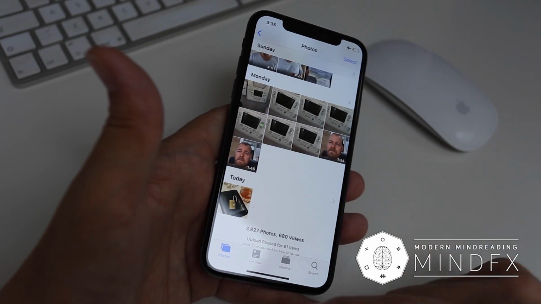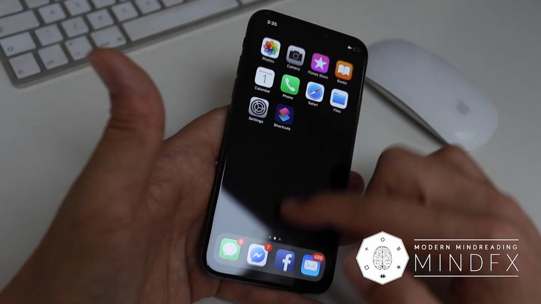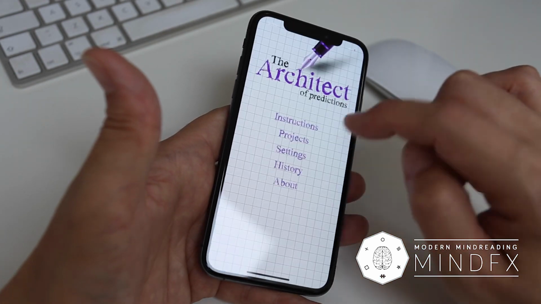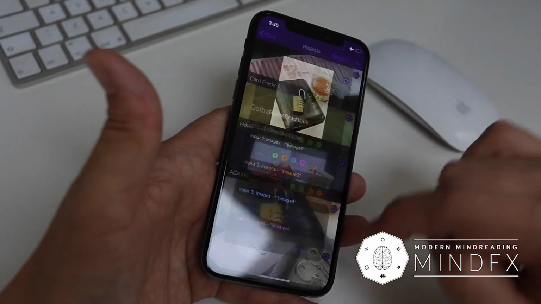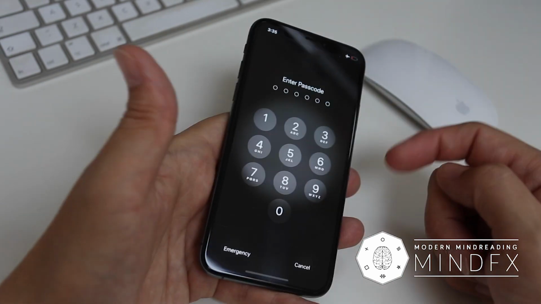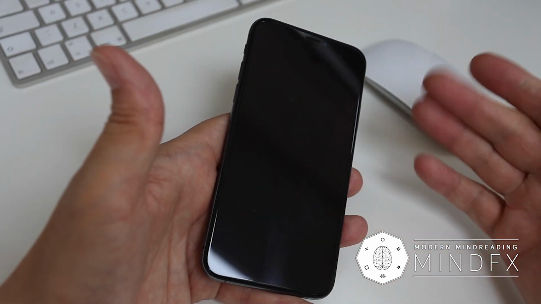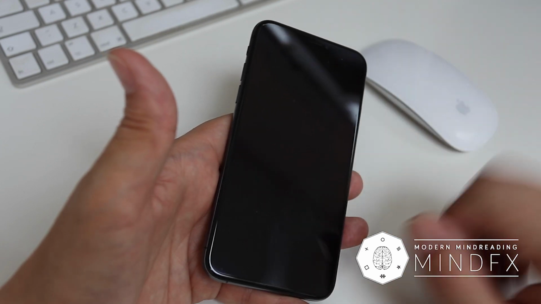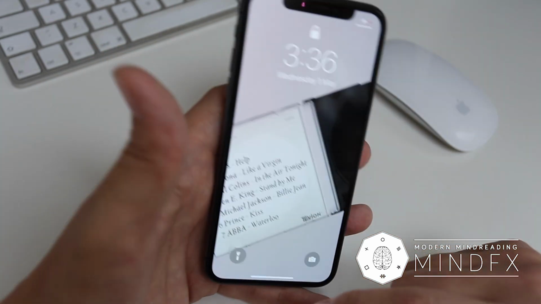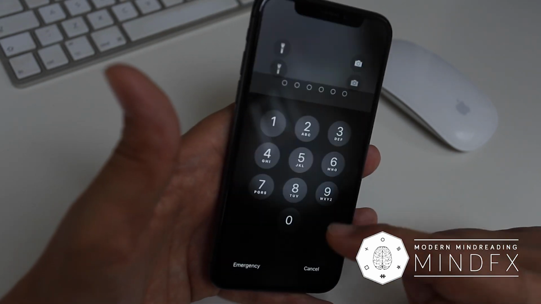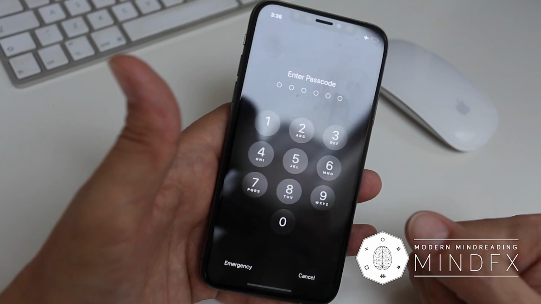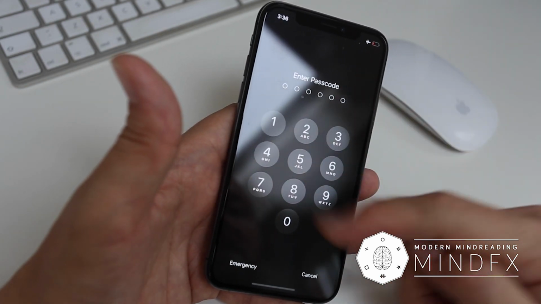So let's quickly run through that again. I'm just going to quickly access here, go into projects, and this is the one we have just performed. You can set it up, lock your phone. Not necessary, but I prefer to lock the phone so it isn't brought into play until later in the routine. So we tap it, and we secretly use the face recognition, or you could use the fingertip unlock, to access the app, which is now already running.